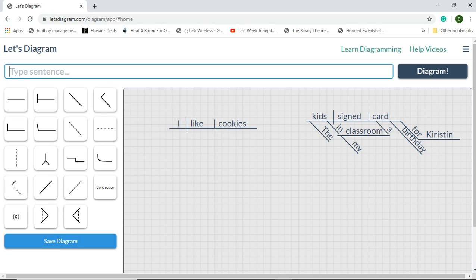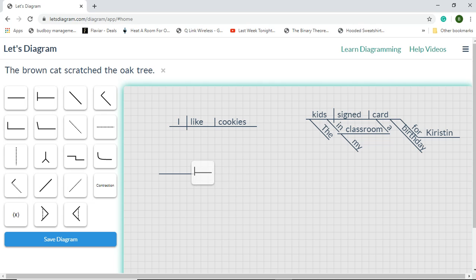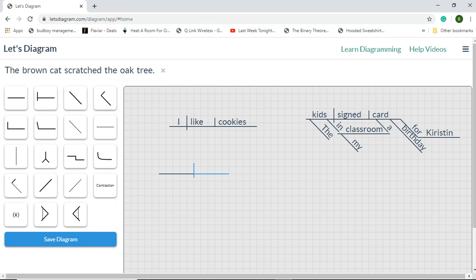Next, number 3. Our sentence: The brown cat scratched the oak tree. The brown cat scratched the oak tree. Again, always make your cross. And then we find the subject. What's the subject of the sentence? The subject of the sentence is cat.